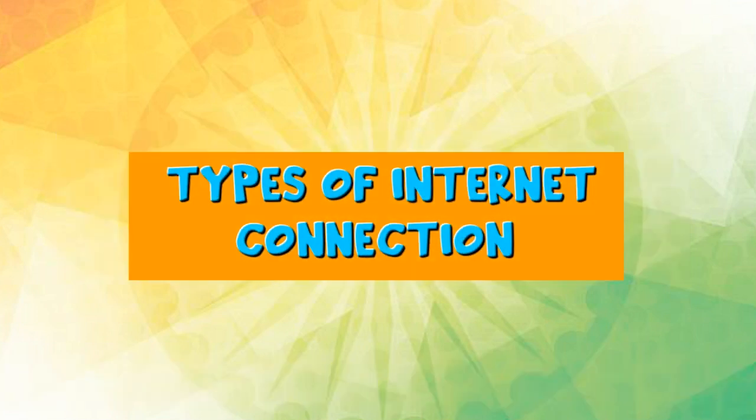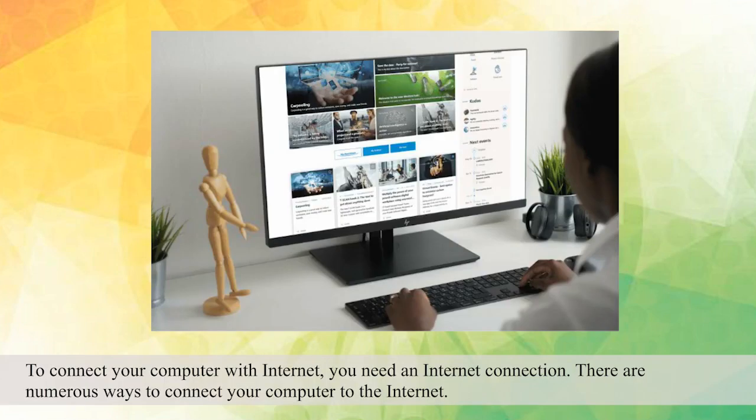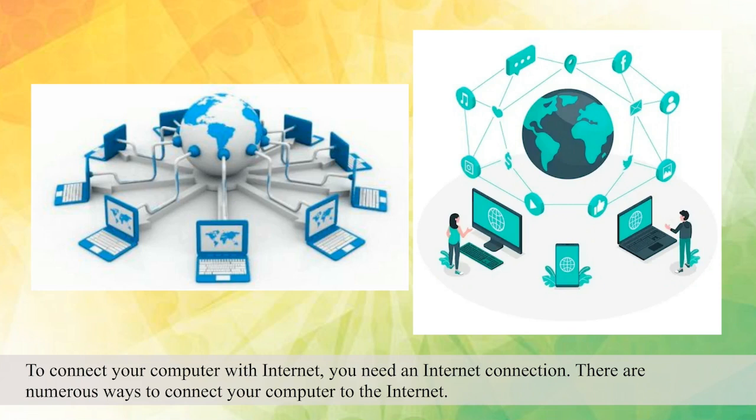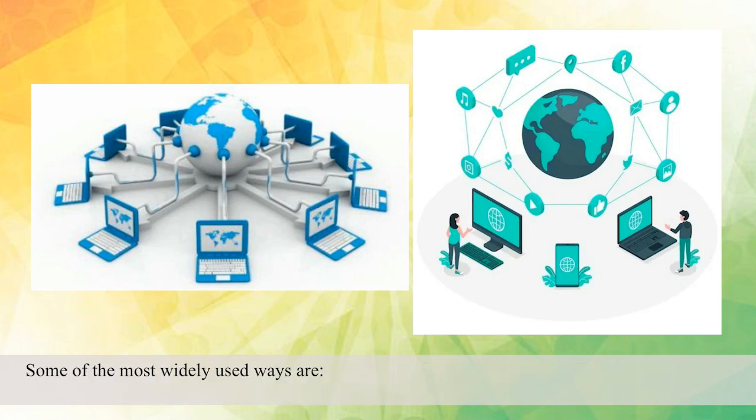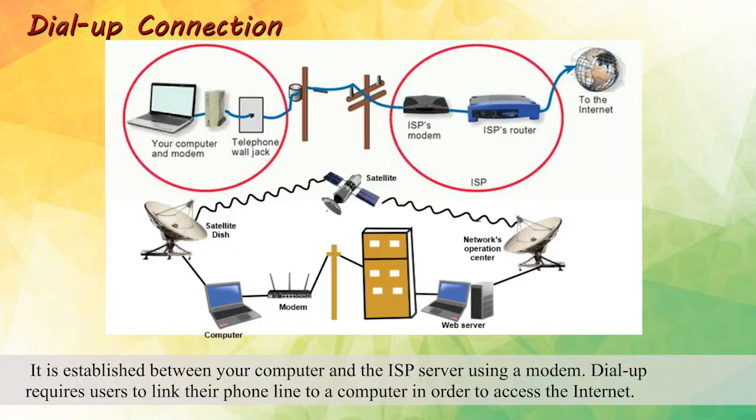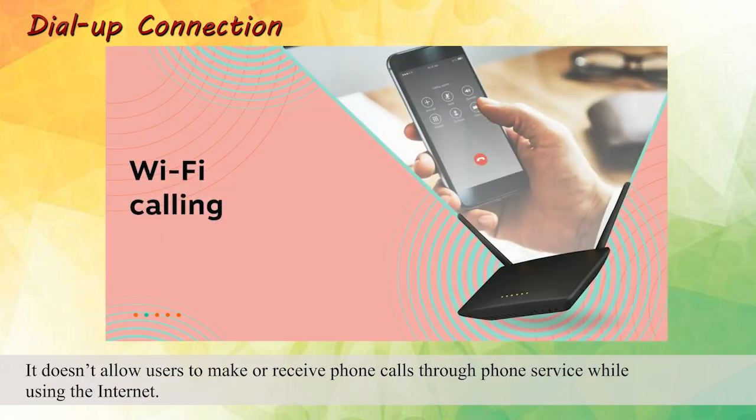Types of Internet connection. To connect your computer with Internet, you need an Internet connection. There are numerous ways to connect your computer to the Internet. Some of the most widely used ways are: Dial-up connection. It is established between your computer and the ISP server using a modem. Dial-up requires users to link their phone line to a computer in order to access the Internet. It doesn't allow users to make or receive phone calls through phone service while using the Internet.